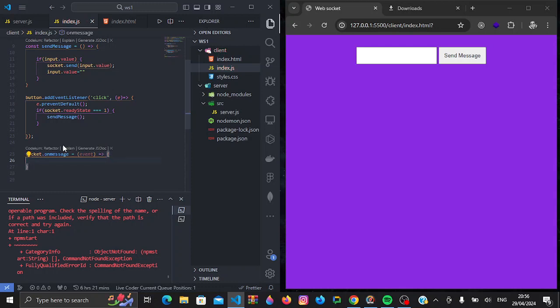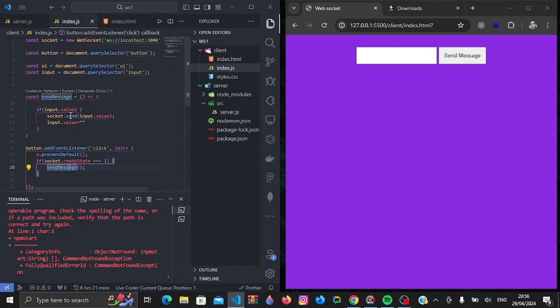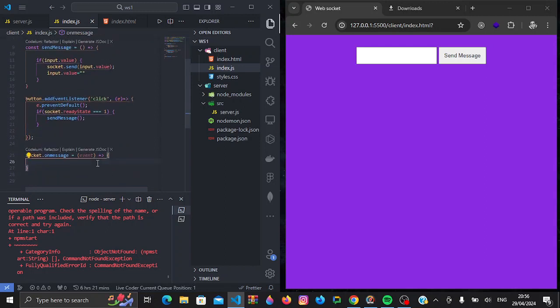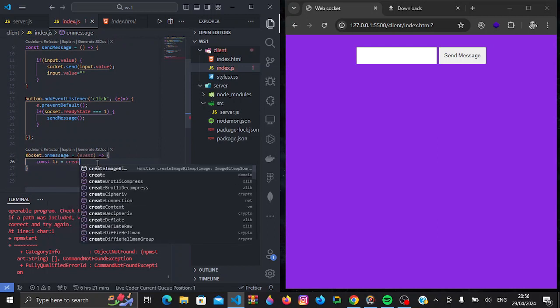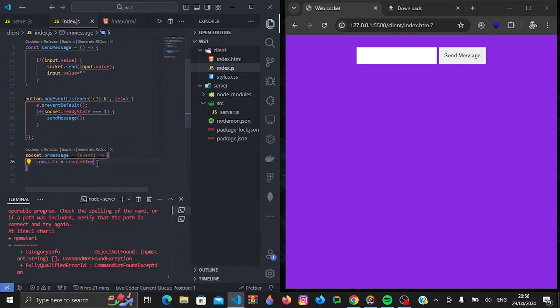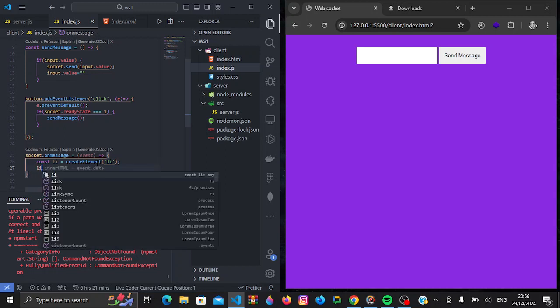And then here what we can do is actually log it out, or we can create a list element and then append it inside our unordered list. Then we can see it right below our form. And that's exactly what I'll do. So we create an element. And then we'll set the inner content.